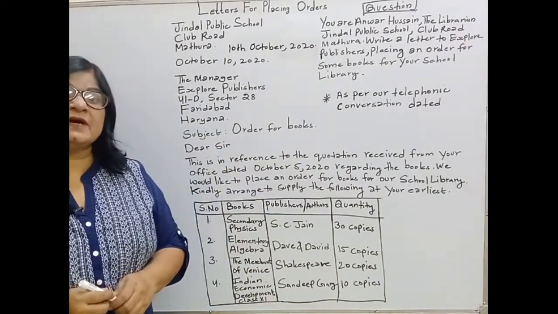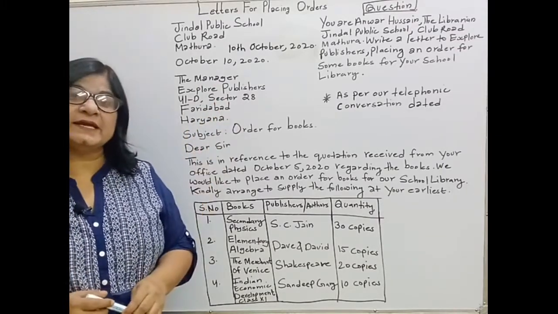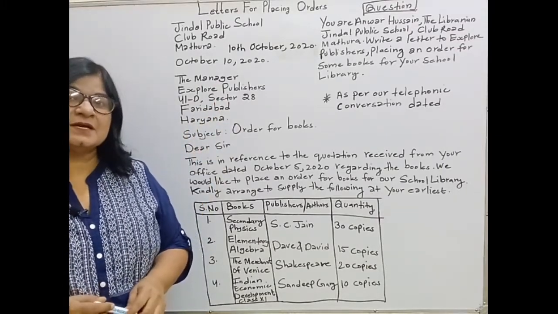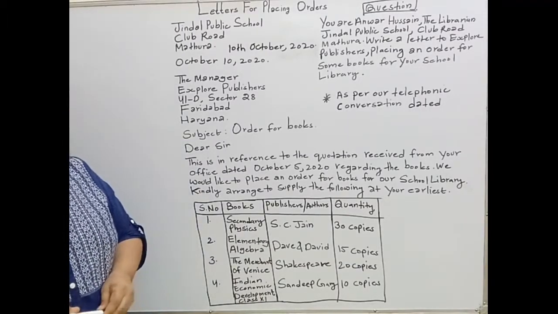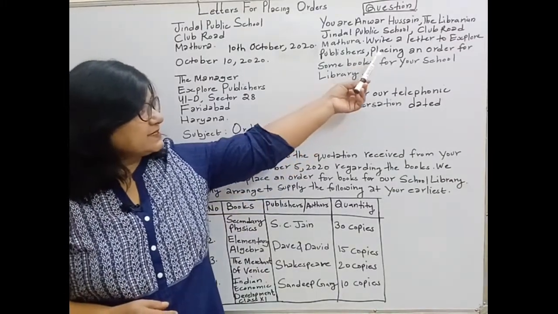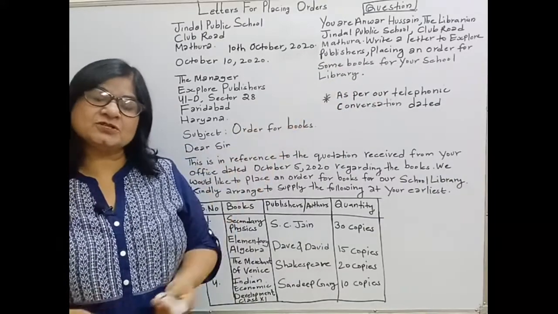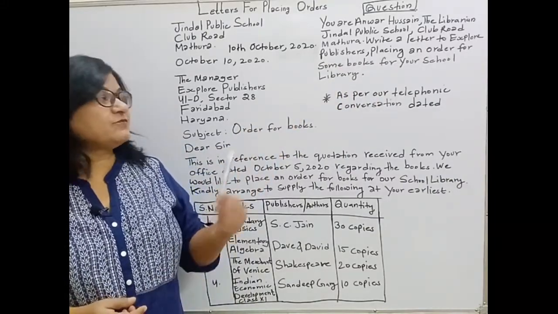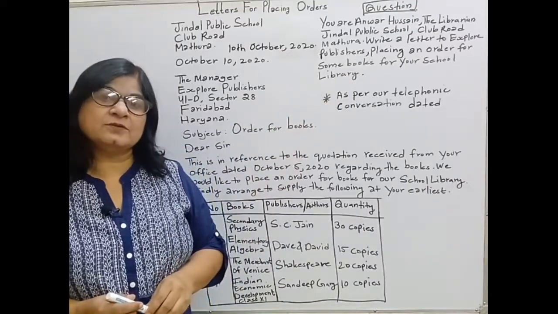And then leave a line blank, and the third part will begin, that is the receiver's address. Now, we will try to find out who is the receiver. It's written, write a letter to Explore Publishers. The designation is not given. So, you have to write the designation, and the full address is not given.